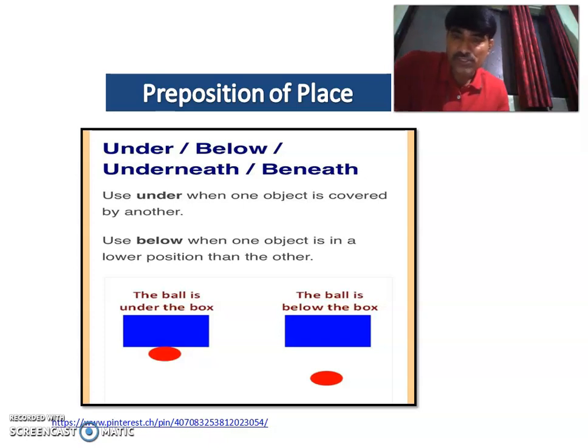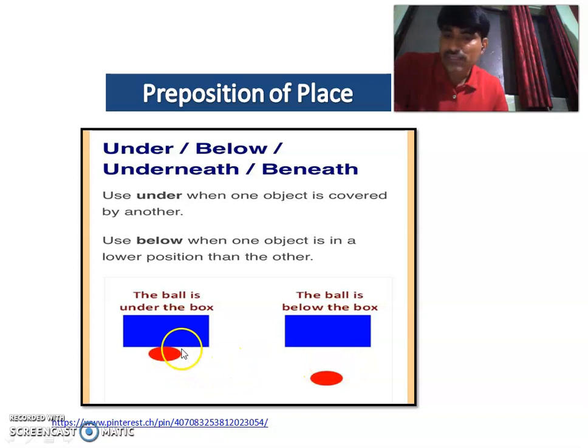Similarly, preposition of place, whether to use below or beneath or under, underneath. See the picture itself, you can understand it. Under can be used when one object is covered by another object. You see this, this particular red circle is under this particular rectangle. But here, this red circle is below this rectangle because there is a space between these two.